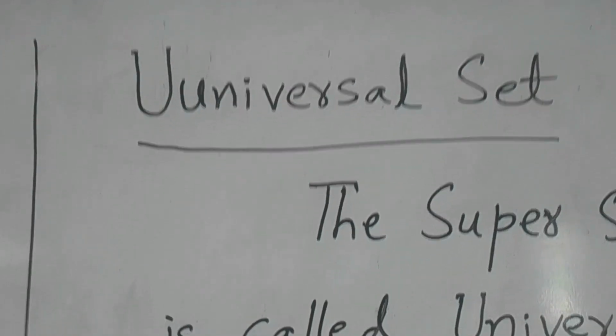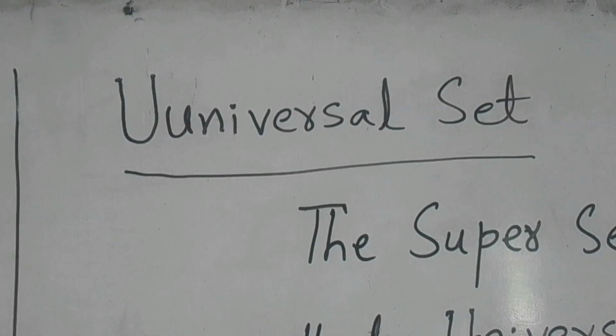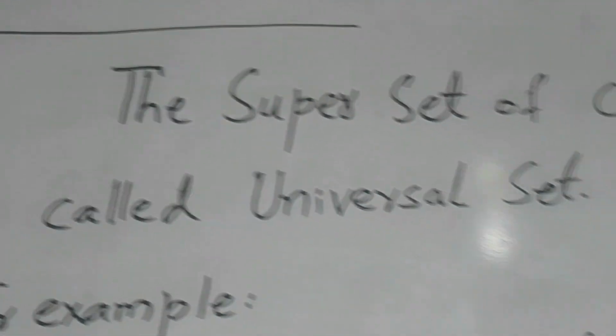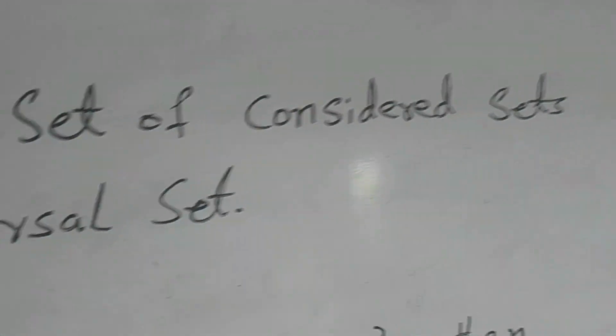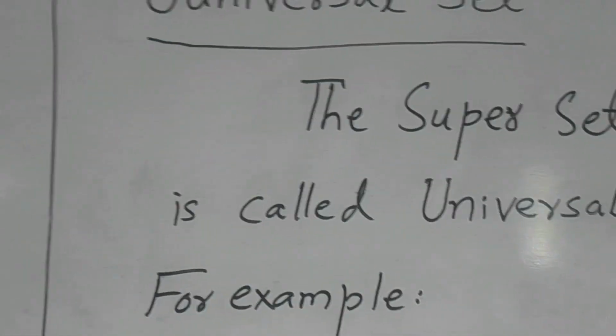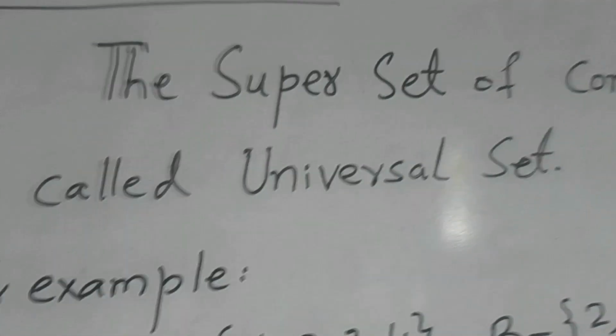So now our topic is universal set. The superset of considered sets is called universal set.